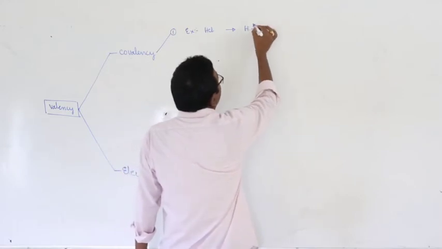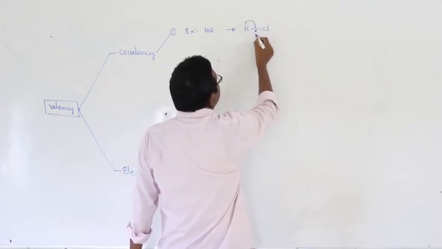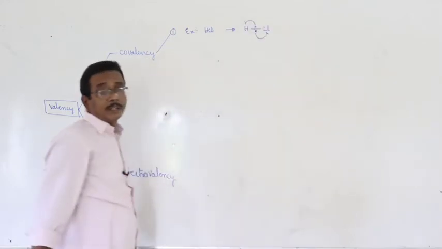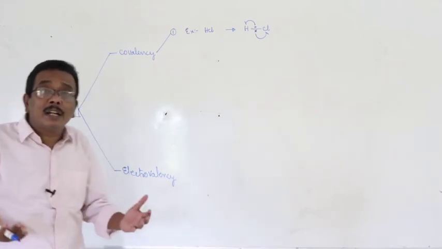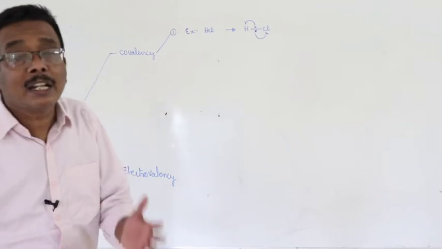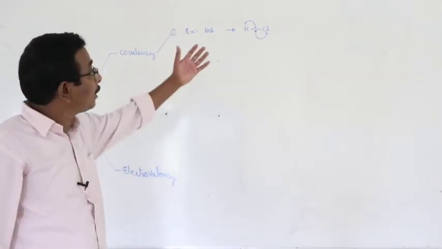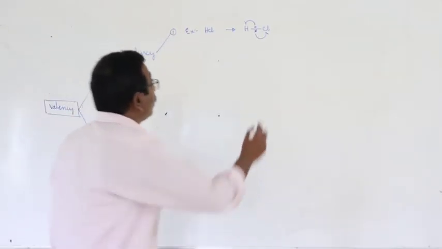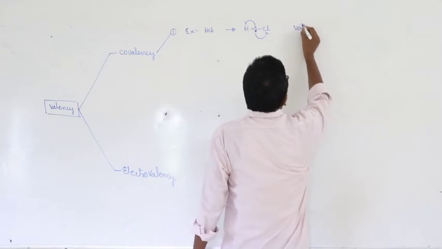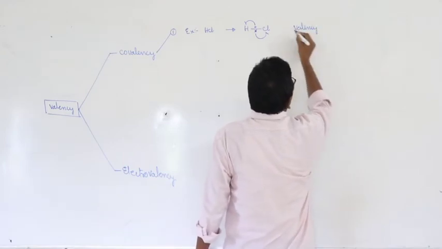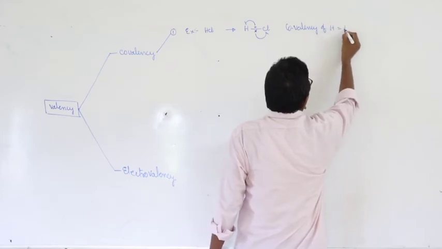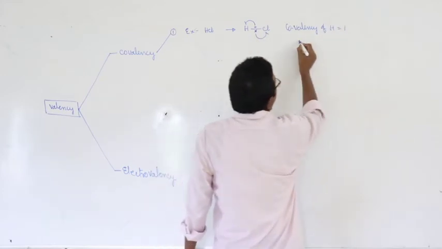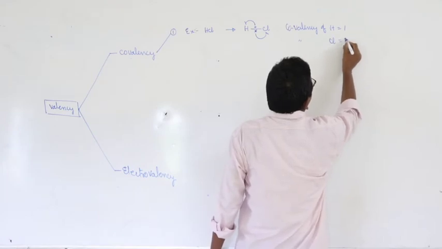In this bond pair, one electron is given by hydrogen and another electron by chlorine. Each atom contributes one unpaired electron for the formation of the bond pair or shared pair. Therefore, the covalency of hydrogen is equal to 1 in this molecule. Covalency of chlorine is equal to 1.